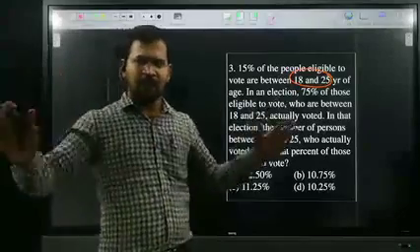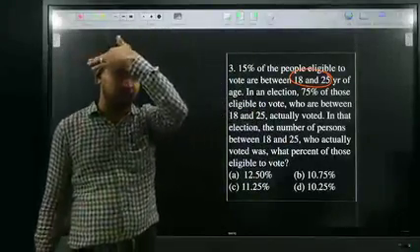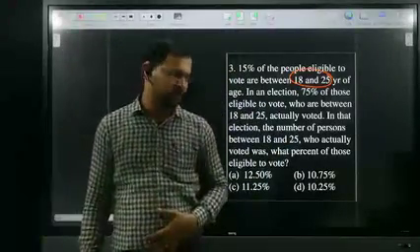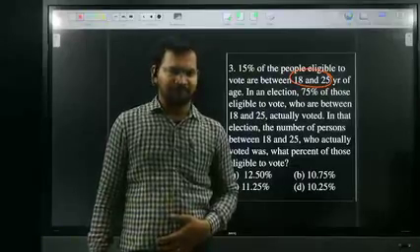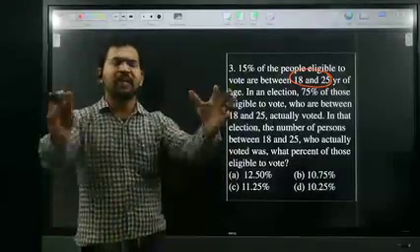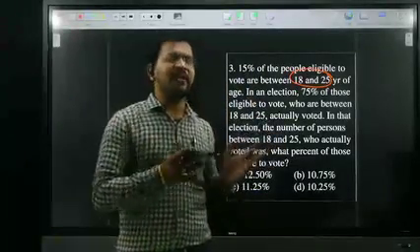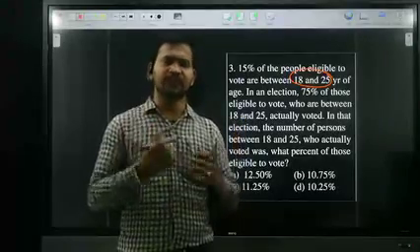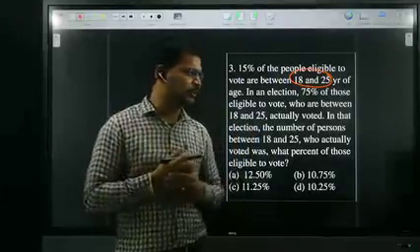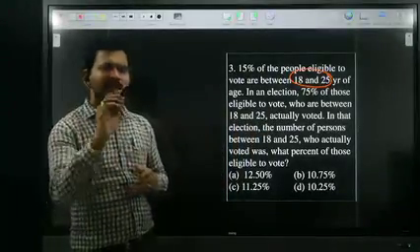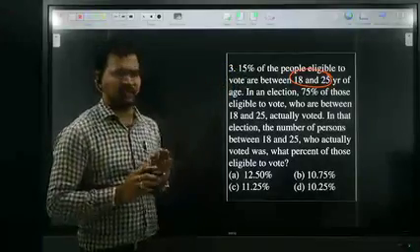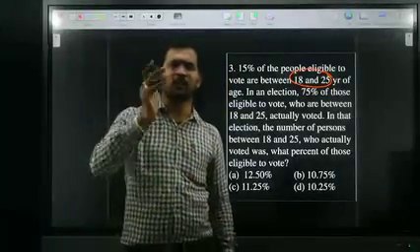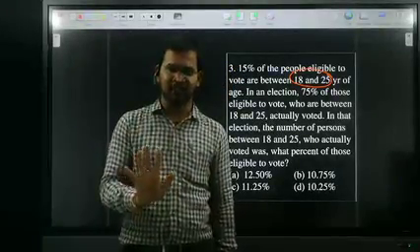In a village, I will explain first orally. Look at me, all of you. First of all, I will explain orally. All of you listen. In a village, between the ages 18 and 25, some persons are there. Out of those persons, registering votes are only 15 percent. They registered their name in the voters list only 15 percent.